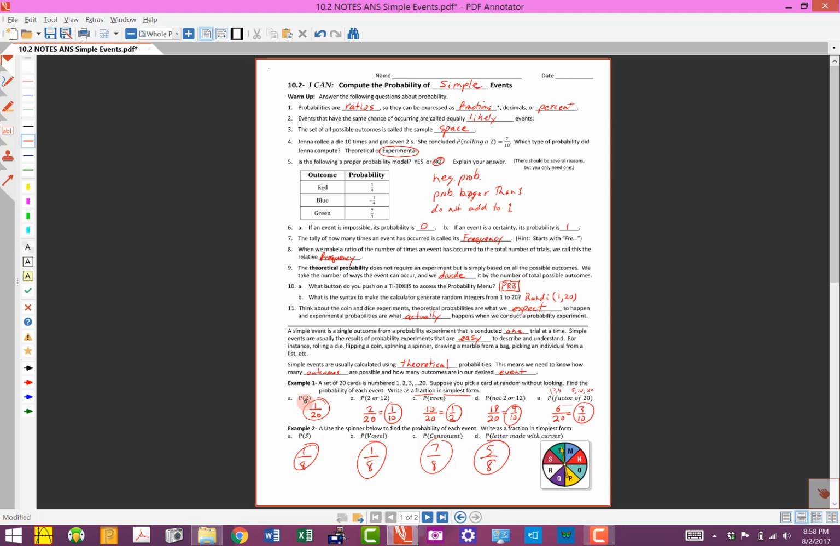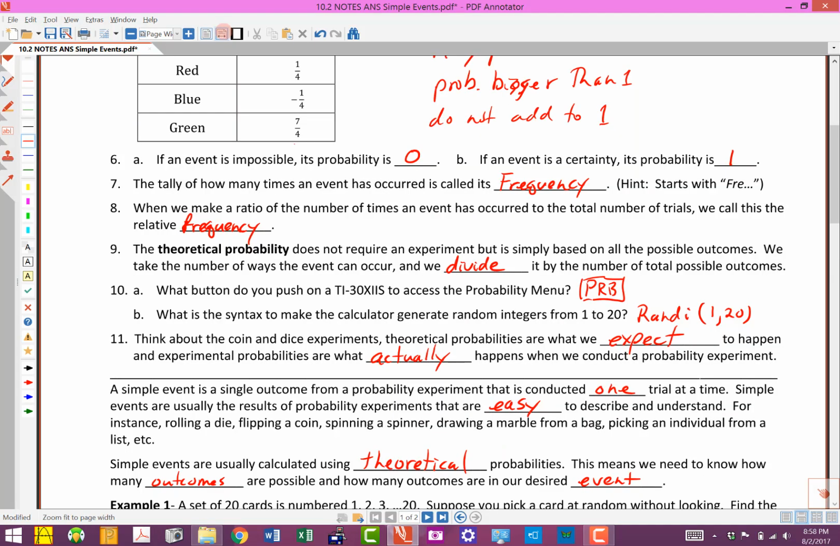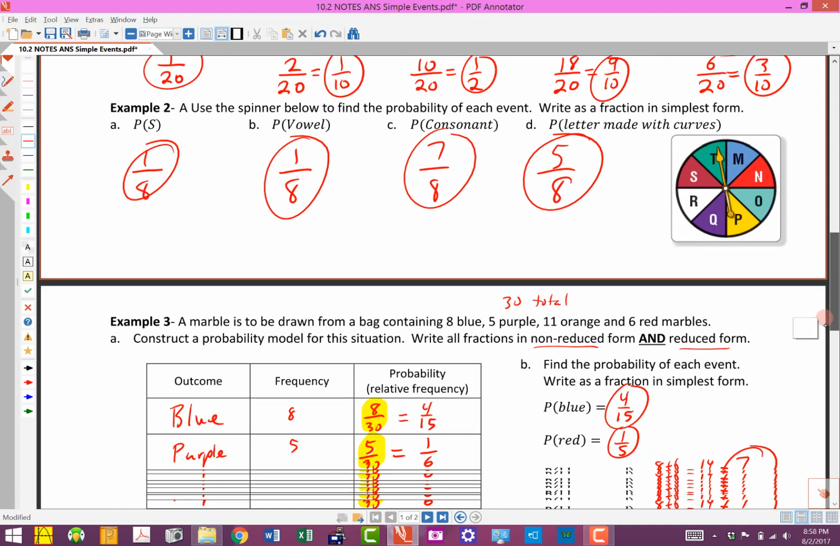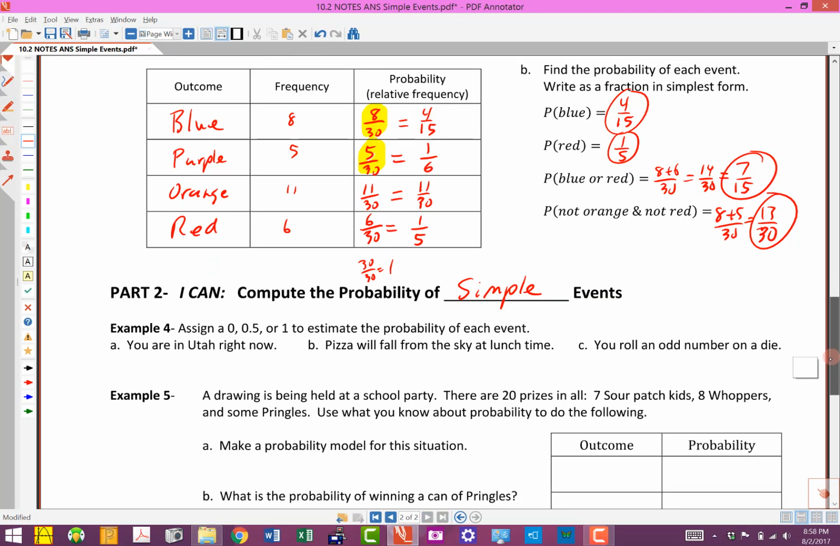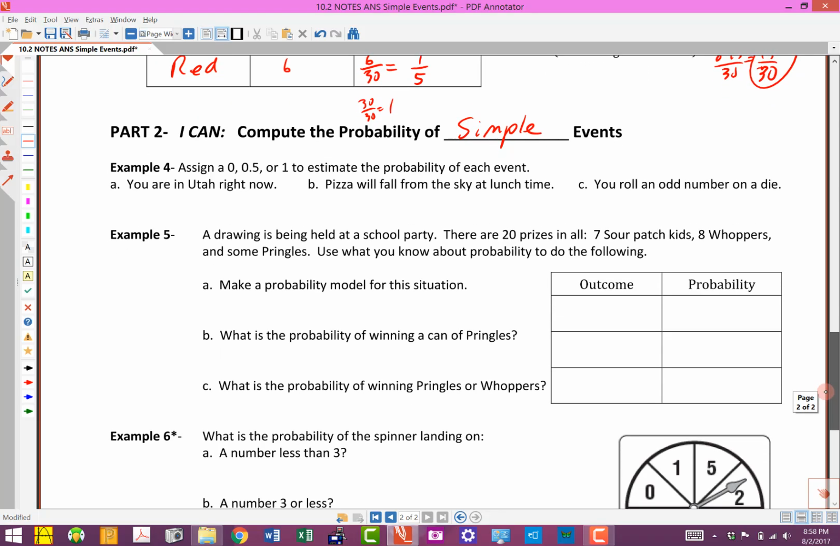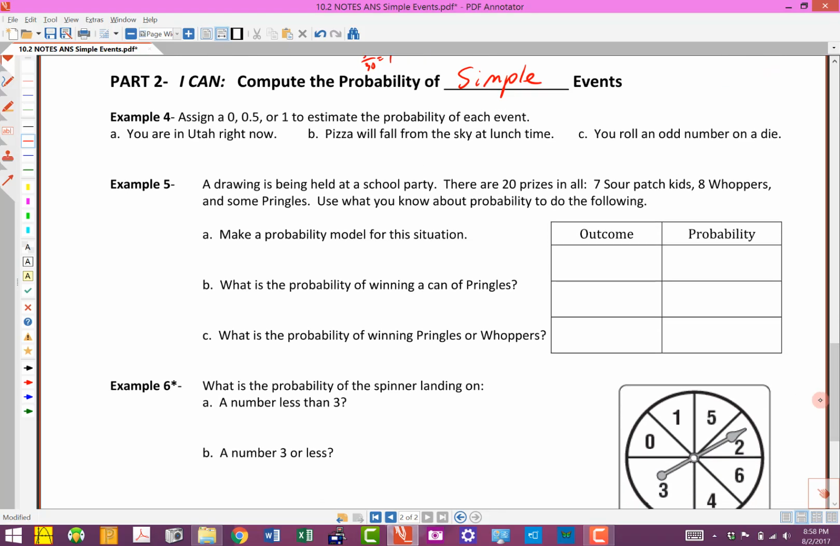Like we wanted to pick a 2 out of this deck of cards, or we wanted a vowel on the spinner or something like that. So as we go through and look at this second part of the assignment, again, we're kind of drawing all these ideas together that we've talked about as far as the basics of probability, and using a lot of the terminology and the ideas. So here's example 4. It says assign a 0, a 0.5, or a 1 to estimate, and I'm going to underline estimate. These aren't perfect. We just need to come close to the probability for each event.